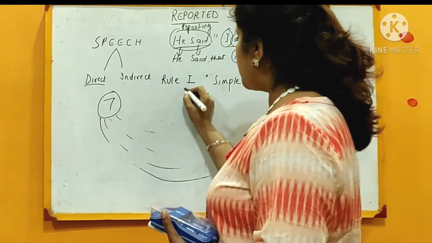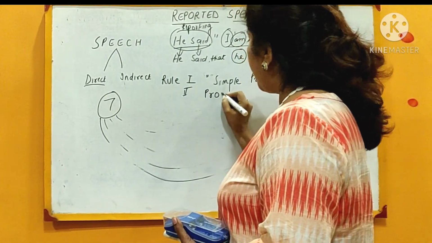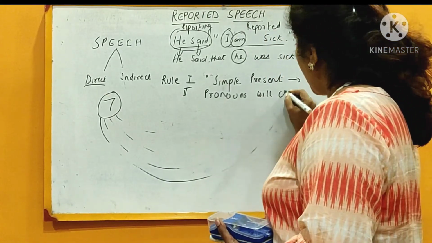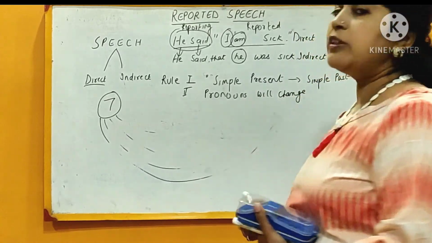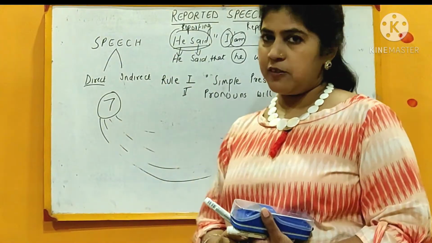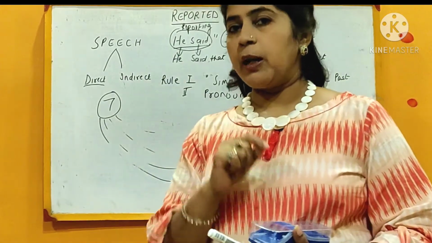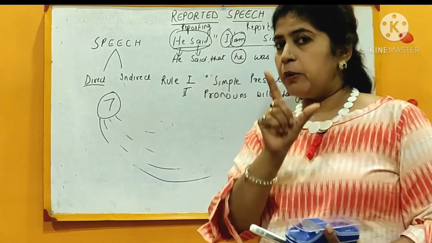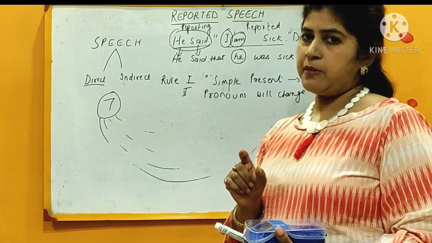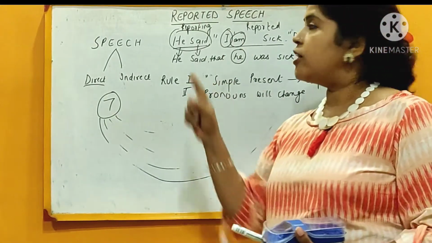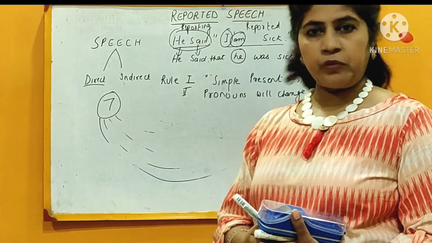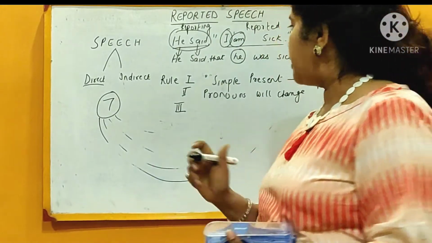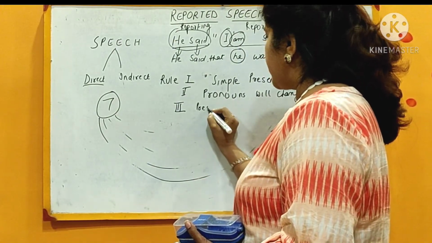So rule number 2 says that wherever we are meeting with pronouns, pronouns will change. And how will the pronouns change? The pronouns will change on the basis of the reporting speech, because from the reporting speech we come to know who is talking to whom. So accordingly, within the reported speech, whatever pronouns come in between, we are going to change seeing the reporting speech. Got it? Now we are coming to rule number 3. Rule number 3 is saying present continuous tense.